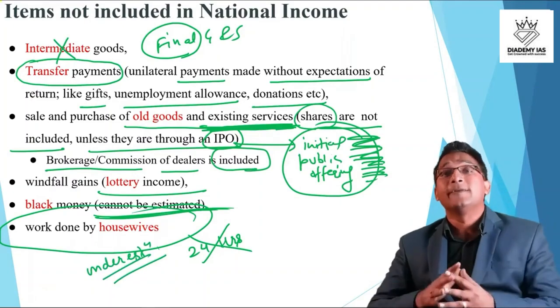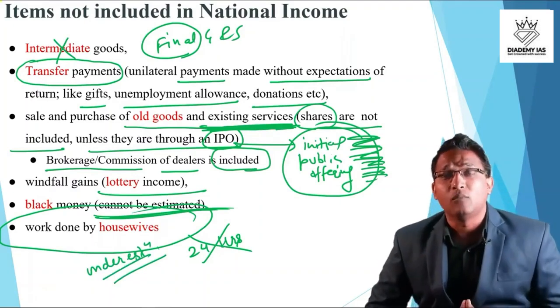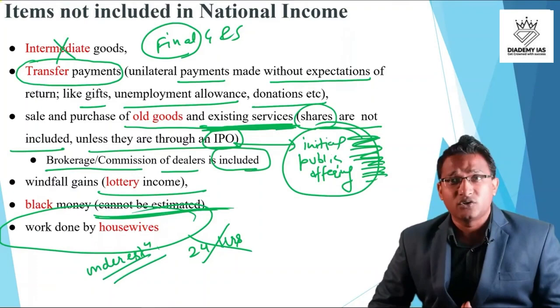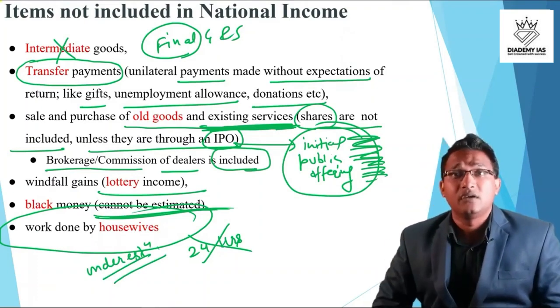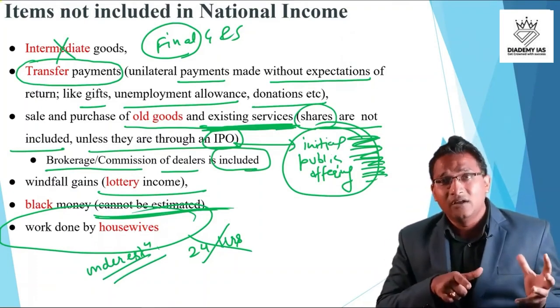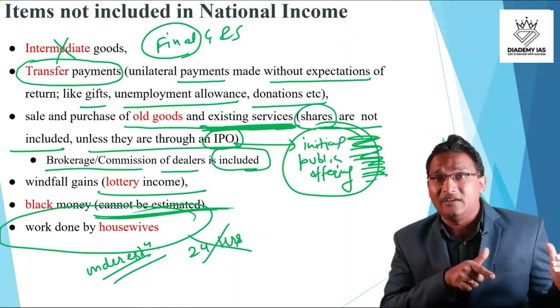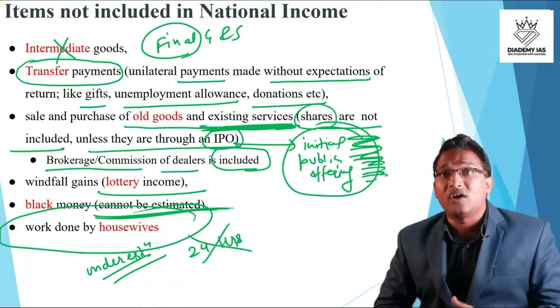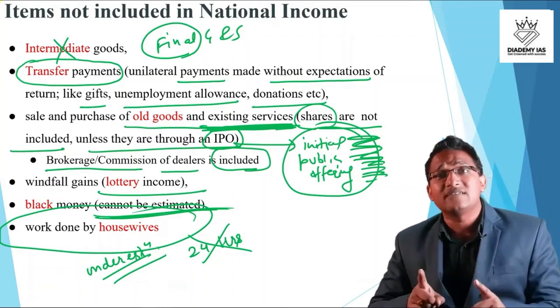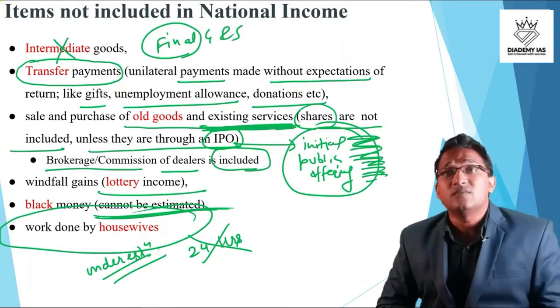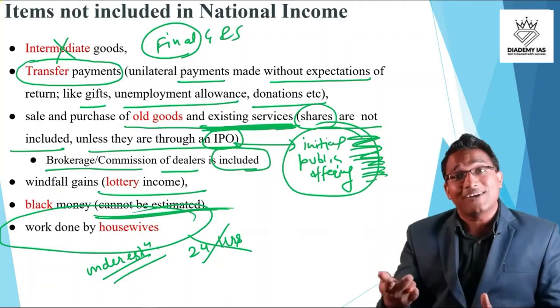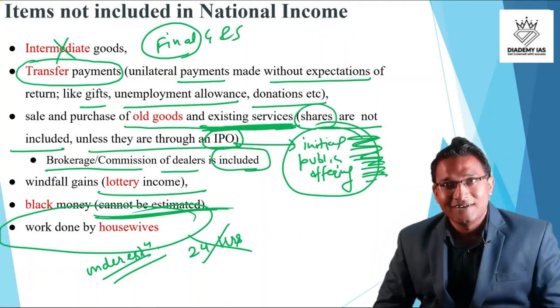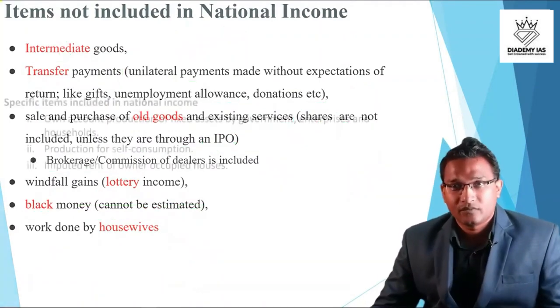In other countries, most of the females are working outside, so their income is calculated in the GDP. In India, most of the females are working inside the house, so their activities are not part of the GDP. This is one reason why our GDP seems to be very low compared to other countries, right? So this is very crucial.